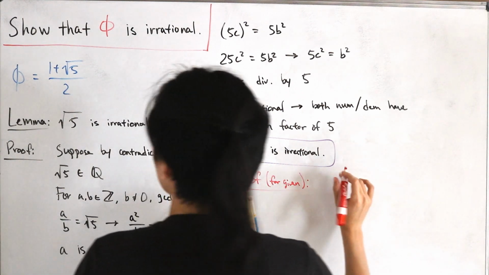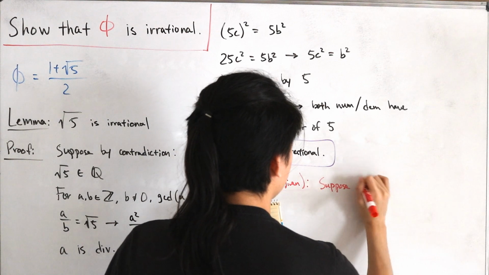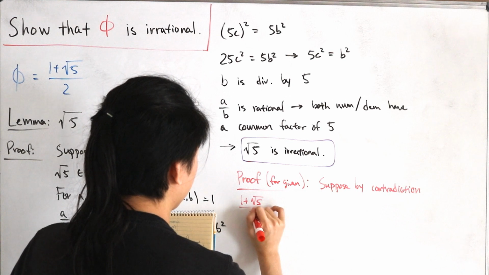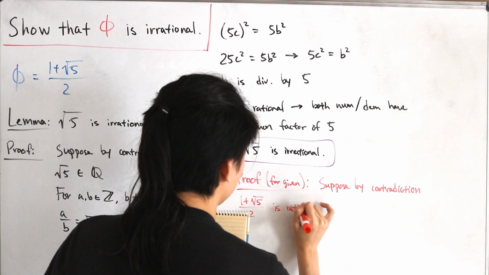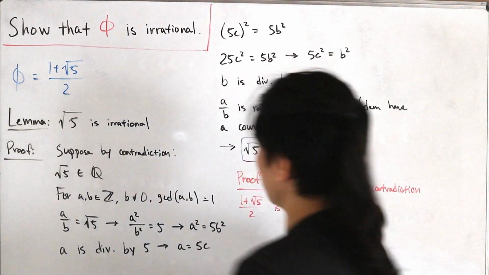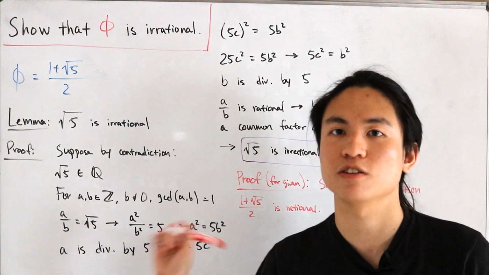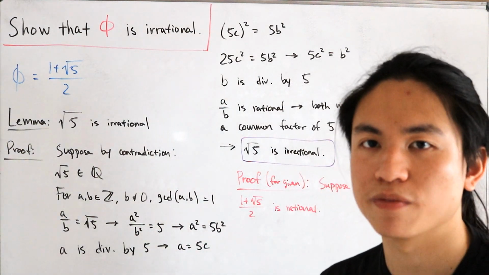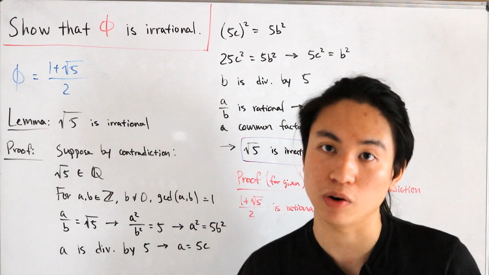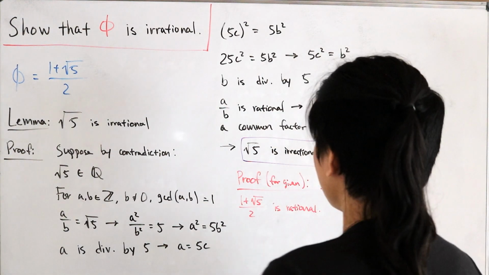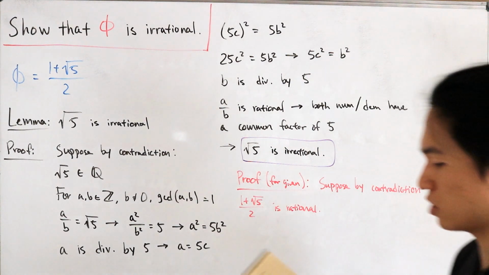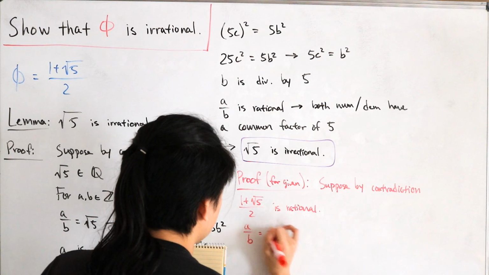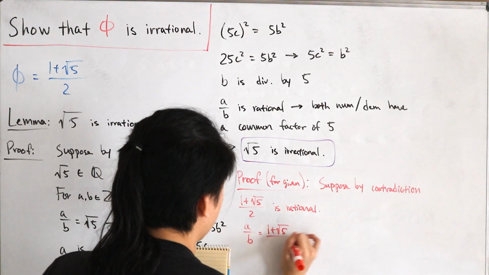So proof, for a given, which is what we want to show this whole time. Then we say, suppose by contradiction that 1 plus the square root of 5, divided by 2, is rational. And I'm not going to write the same thing again for what defines a rational number, but it follows the same. So for a and b integers, b cannot equal 0, and the greatest common divisor of a and b has to equal 1, irreducible or coprime, whatever you want to call that definition. So that follows for this statement. And so what we can do now is write this as a over b is equal to 1 plus the square root of 5, divided by 2.